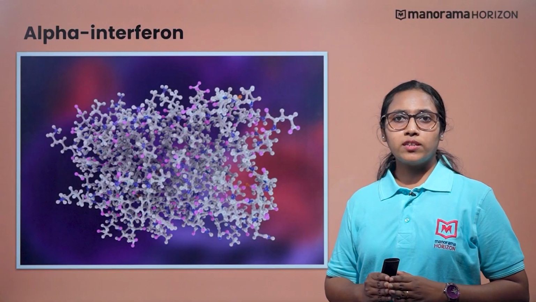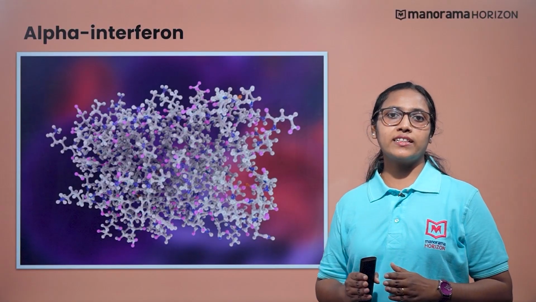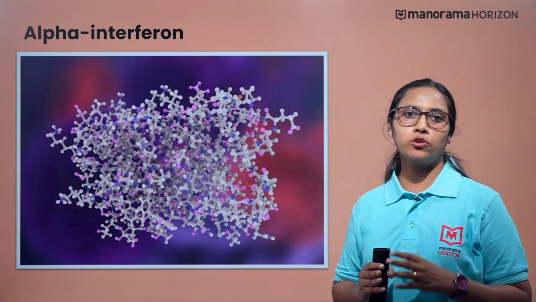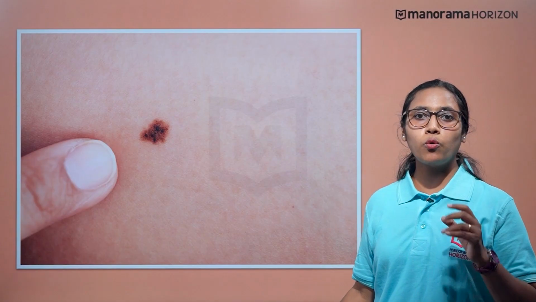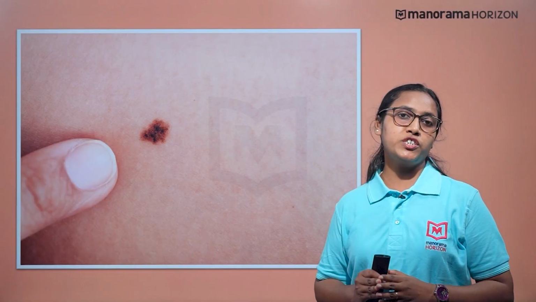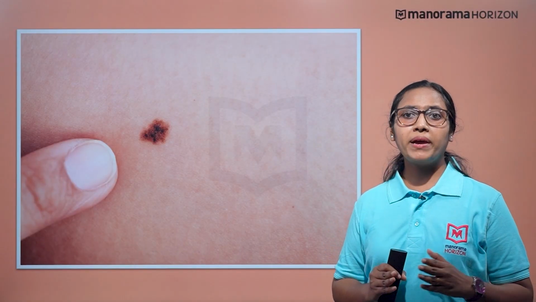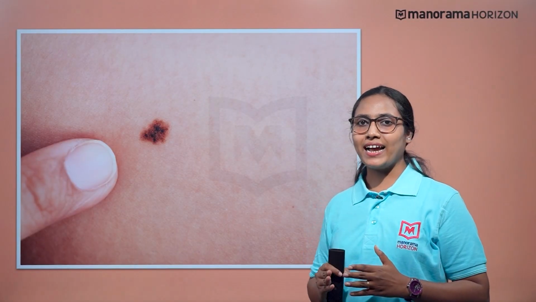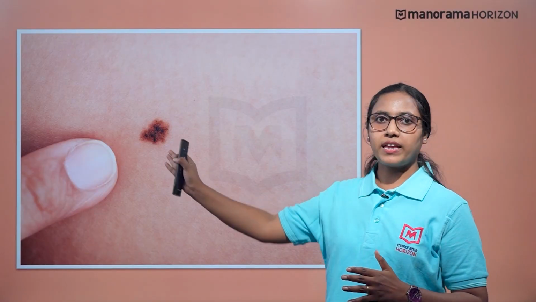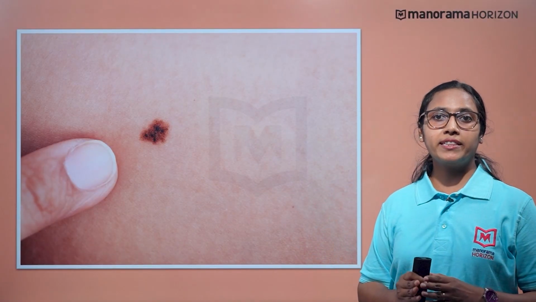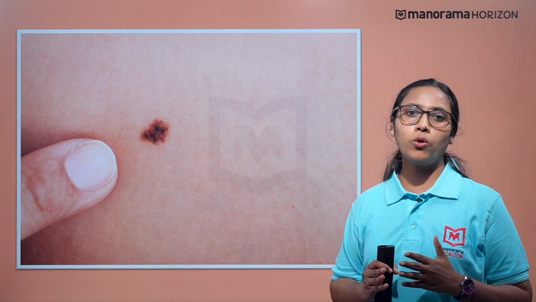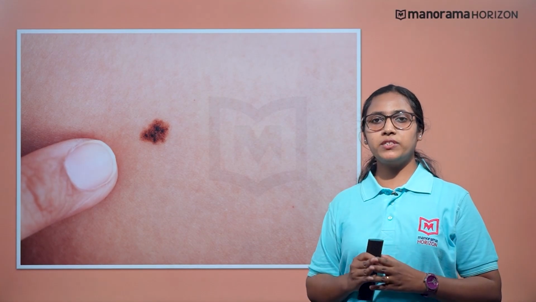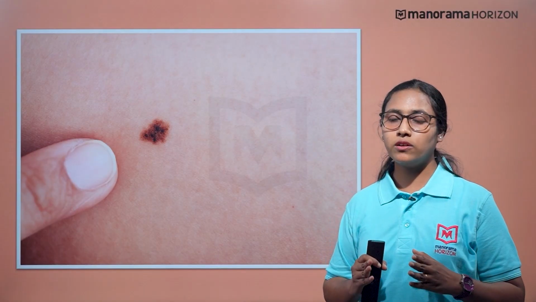The most dangerous kind of skin cancer is malignant melanoma, which develops as a mole and affects over 10,000 individuals each year. Melanomas are generally black or brown in color, as you can see on the screen, but they can also be pink, red, purple, blue or white. Let us wrap up the session by summarizing the concept.